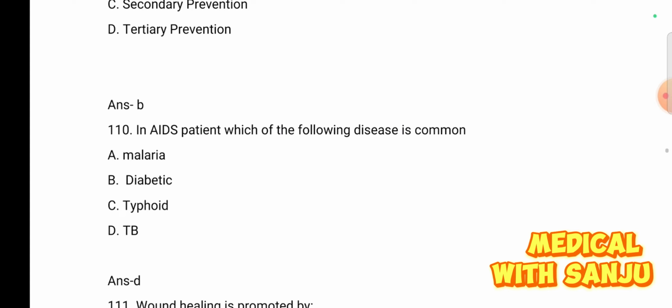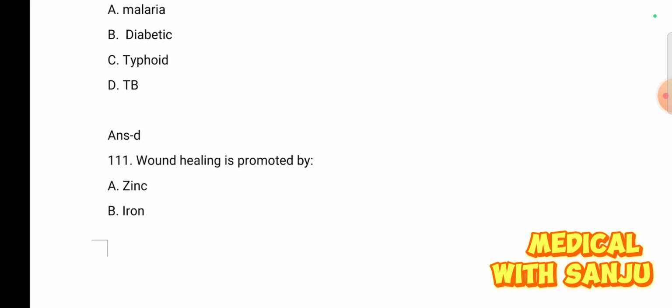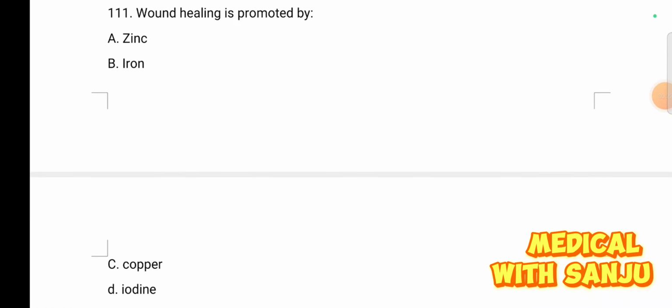The most common disease is TB. Option D is the right answer. Question number 111. Wound healing is promoted by: option A, zinc; option B, iron; option C, copper; and option D, iodine.